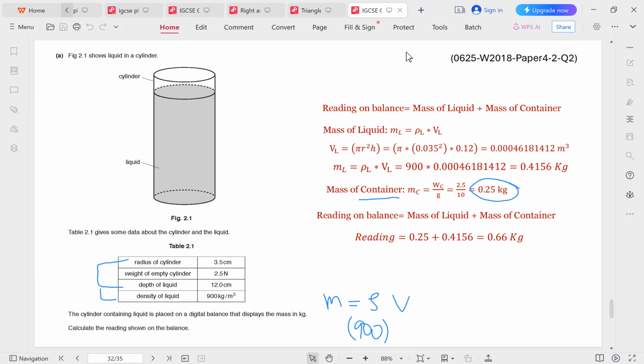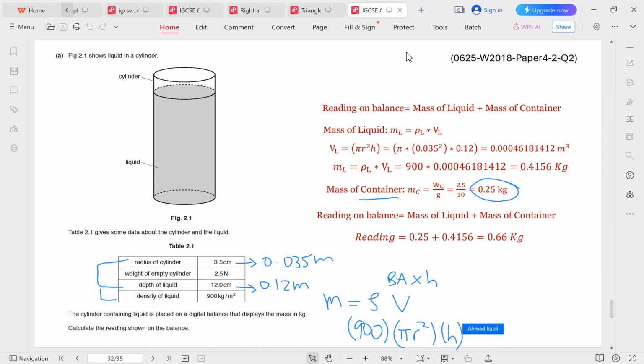So we convert this to 0.035 meters, and we convert this to 0.12 meters. And we plug into the equation of the volume, which is base area times height. The base area of a cylinder is pi r squared, and the height is simply h.